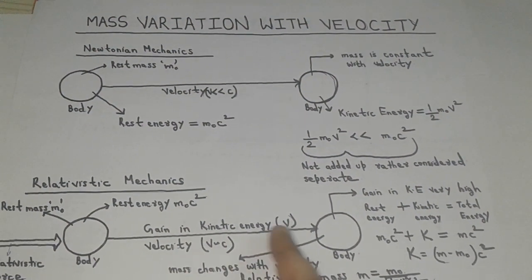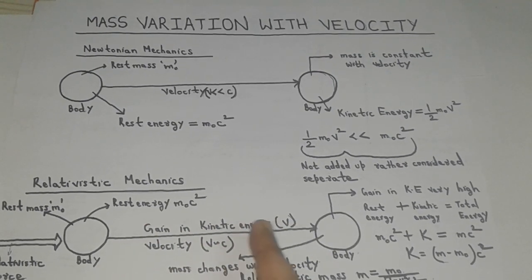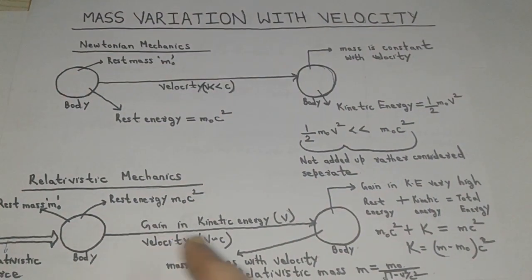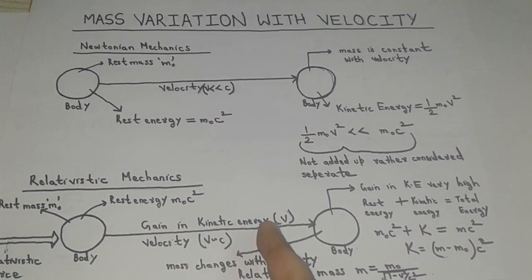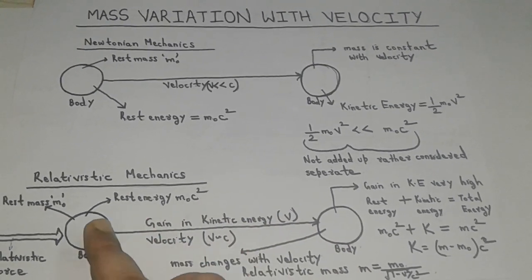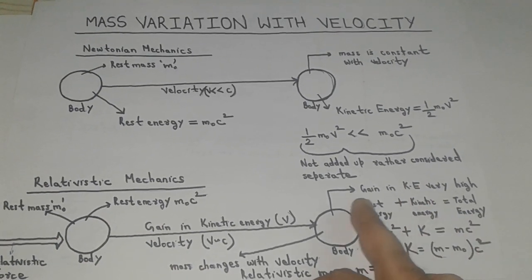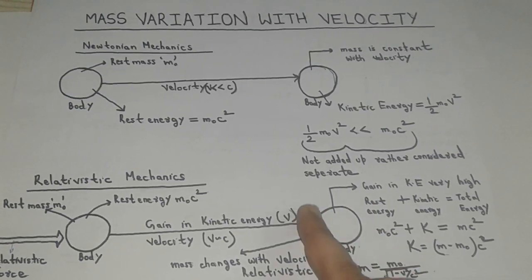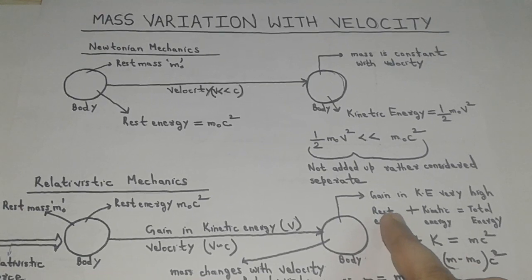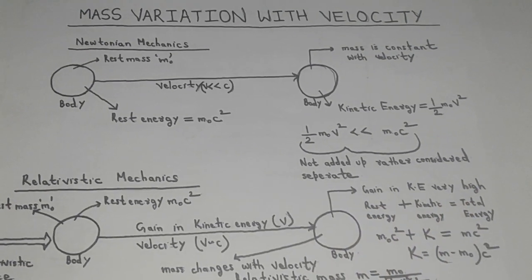At such a high velocity, the gain in kinetic energy by the body due to its motion attains a very high value. Hence, the gain in kinetic energy by the body due to its motion cannot be neglected and is added with its rest energy to give total energy or the relativistic energy of the body. Or we can write rest energy plus kinetic energy is equal to total energy.